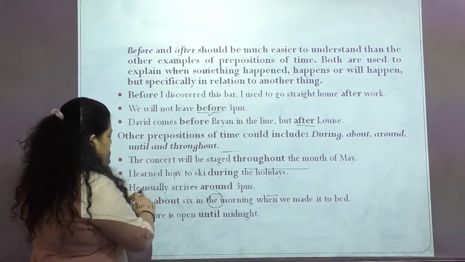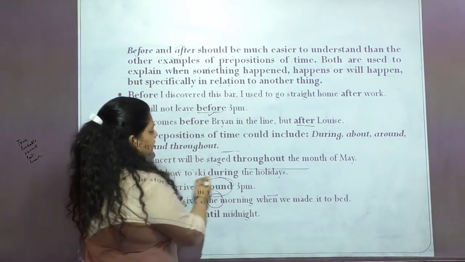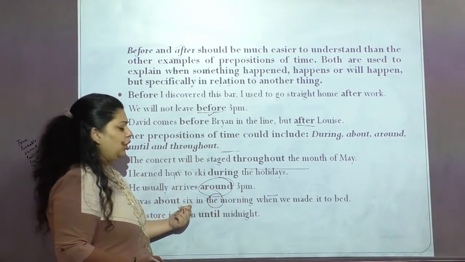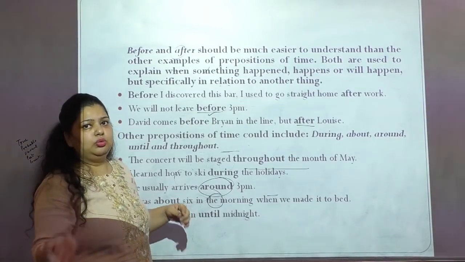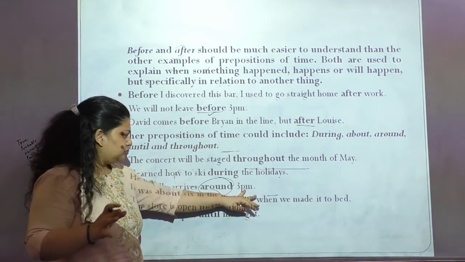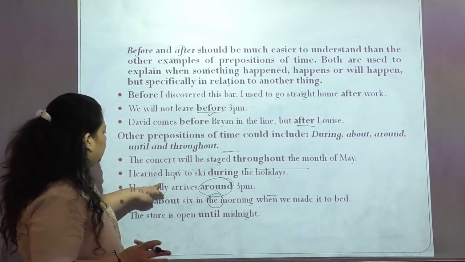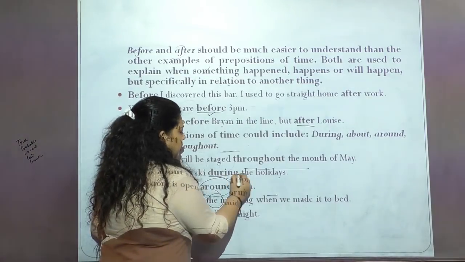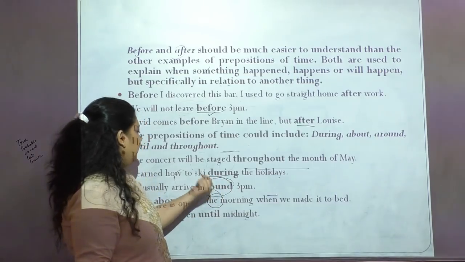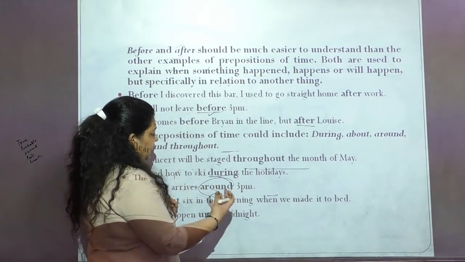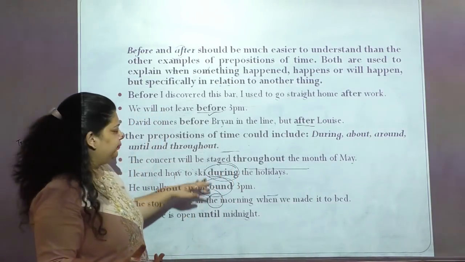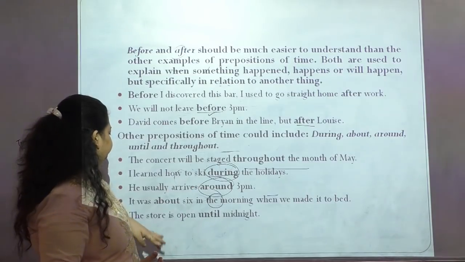Let's see this example. He usually arrives around 3 p.m. So this is also specifying time, neither exactly 3 nor less than 3. It could be around, it could be 2:55 or it could be 3:10. So somewhere around 3 p.m. I learned how to ski during the holiday. So during is again specifying the time. When did I learn to ski? I learned to ski during my holiday. So when my holidays were going on, I learned how to ski.